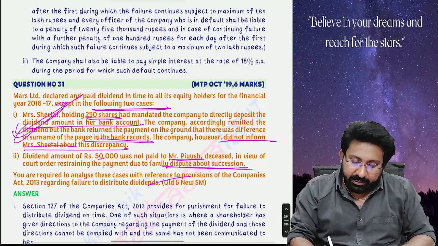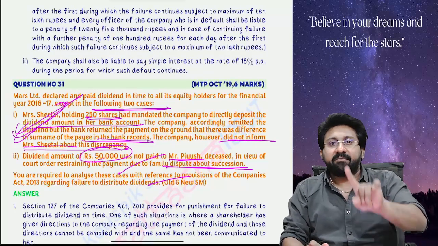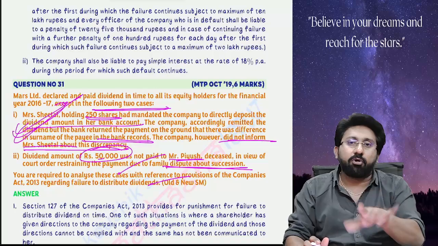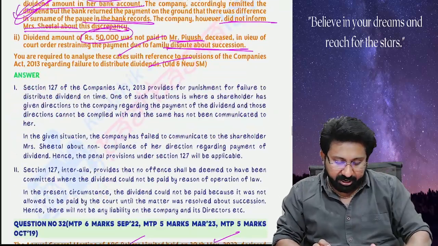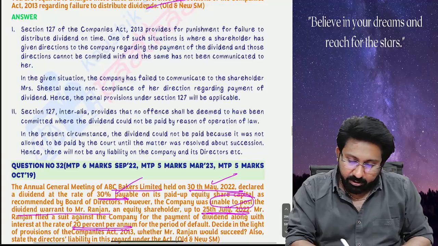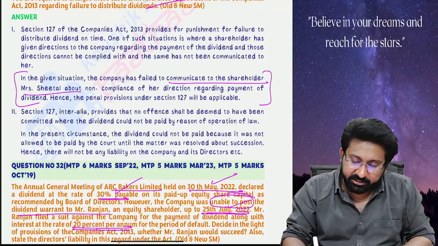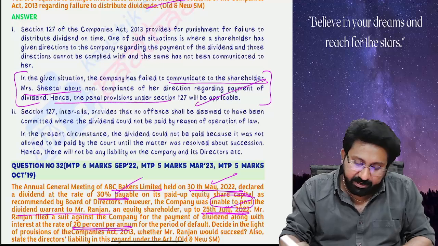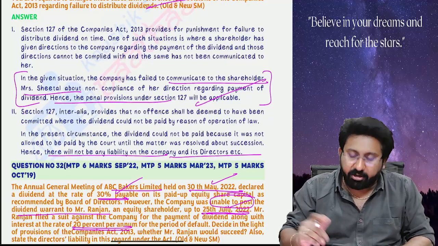Next, the dividend amount of 50,000 was not paid because there is a dispute. So no problem. When there is a dispute in the ownership, even if you don't pay the dividend, no problem. It is an exception condition. So see, in the given situation, the company has failed to communicate to the shareholder Mrs. Sheetal about non-compliance. Hence, penal provisions will be applicable. In this case, no problem. There will be no liability on the company.